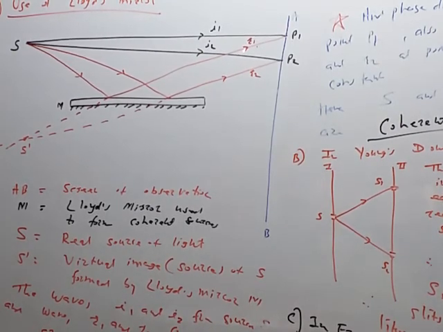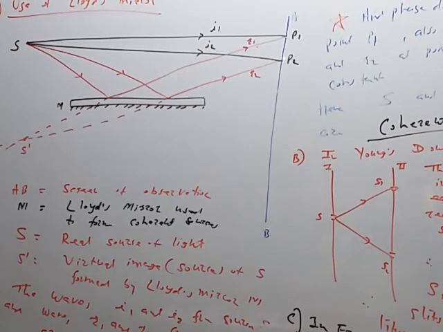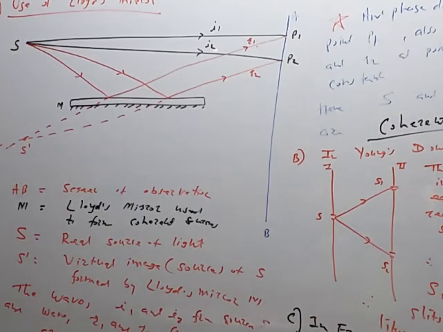So the remaining waves are produced after reflection from the mirror M. This is the third incident ray. After reflection from this point, it goes in this direction. So I1 and R1 cross each other at point P1, and the phase difference between them remains constant. Then the second incident ray from S is incident at this point. It is reflected toward point P2. I2 and R2 cross each other at point P2. So the phase difference between I1 and R1 remains constant, and the phase difference between I2 and R2 remains constant at point P2.